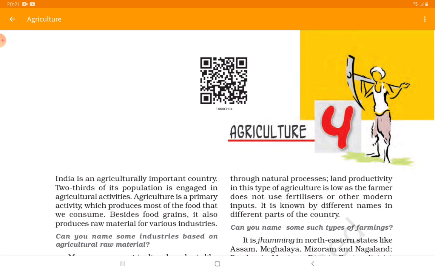Today we will start with our new chapter from the unit Geography. Chapter number 2 and chapter 3 are deleted from your CBSE portion. If any new curriculum comes, then we will be doing those two chapters also. So we are having in our curriculum chapter number 4, Agriculture.